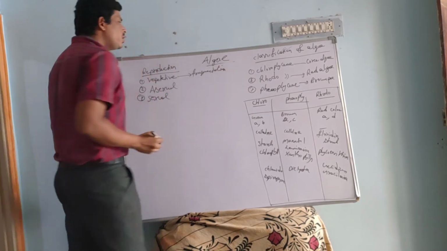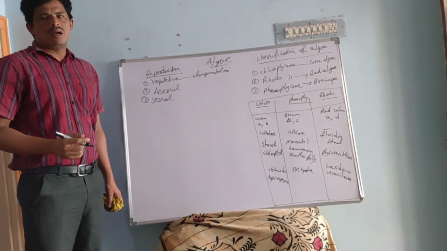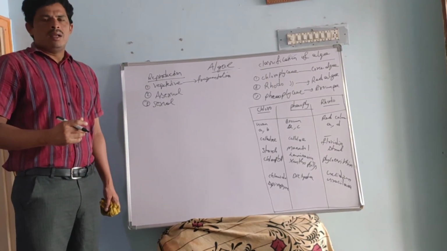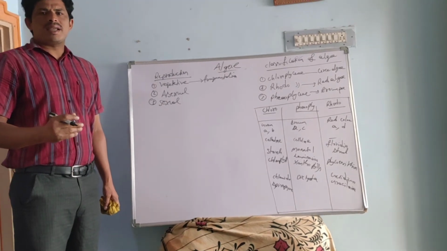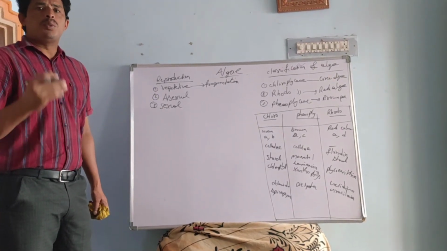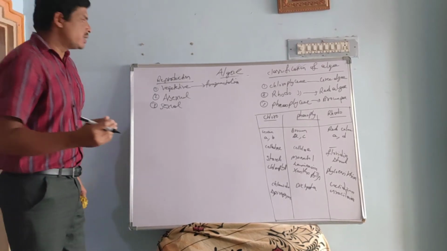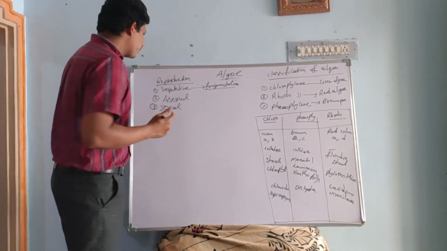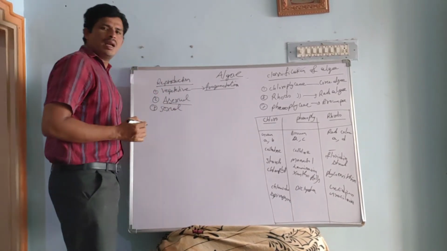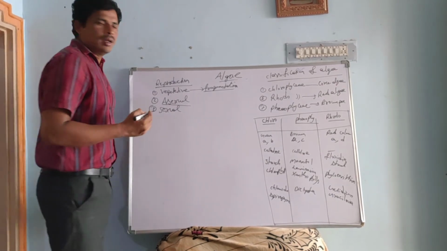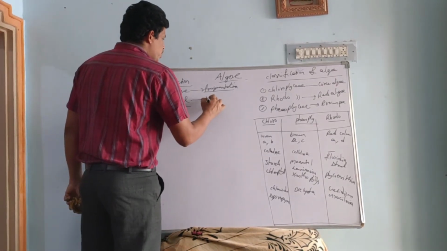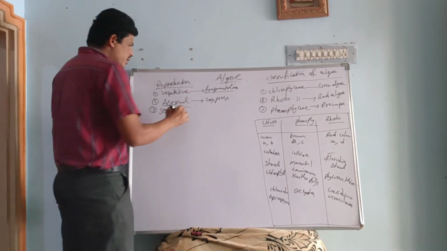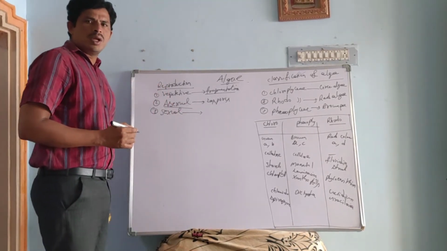Fragmentation means the algae thallus or filament breaks down by any action in nature. The fragments or pieces have the ability to produce a new plant. That kind of ability is called fragmentation. Coming to asexual reproduction, it is done without fusion of sexual gametes. Here, asexual reproduction is done by zoospores. And sexual reproduction is done by the fusion of two gametes.